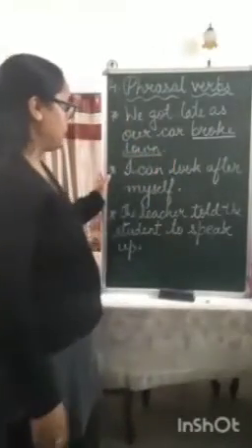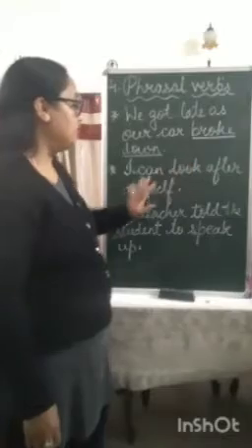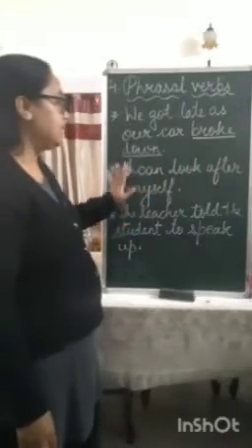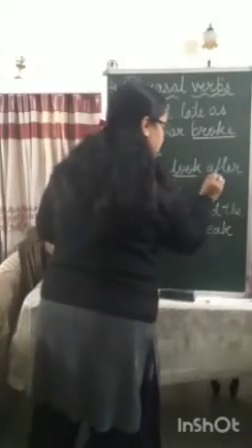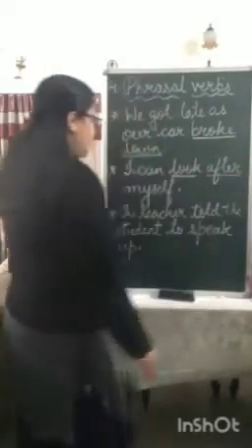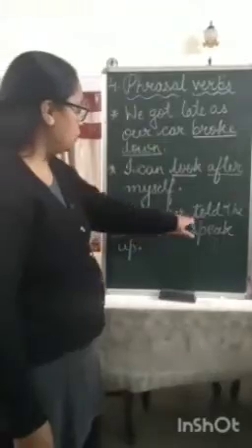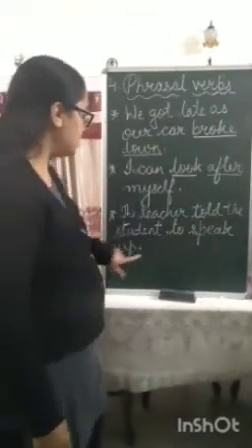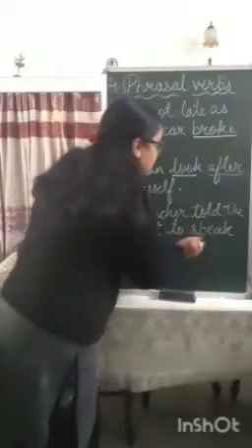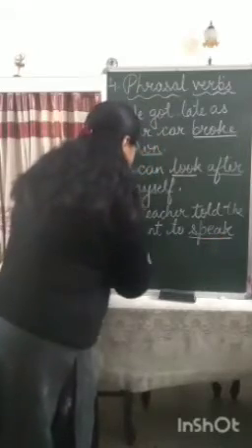Second one: I can look after myself. Here I'll be underlining 2 words, look and after. And the third one: the teacher told the student to speak up. Here I'll be underlining the words speak and up.